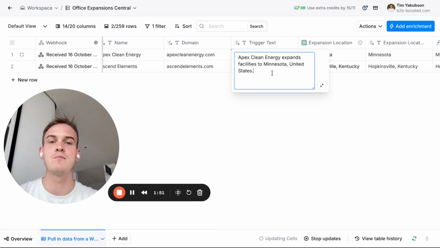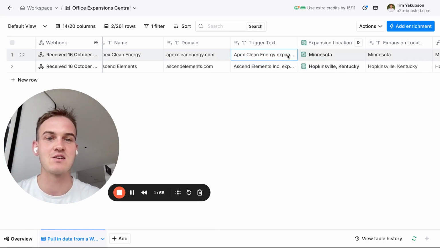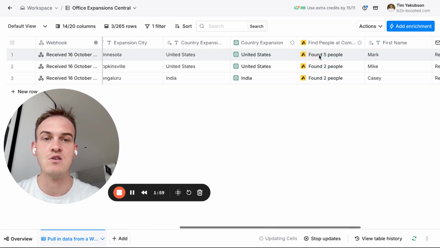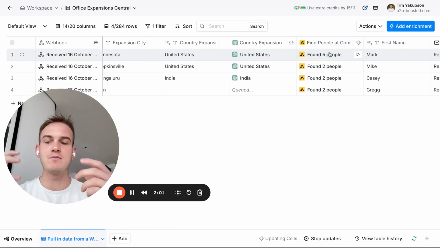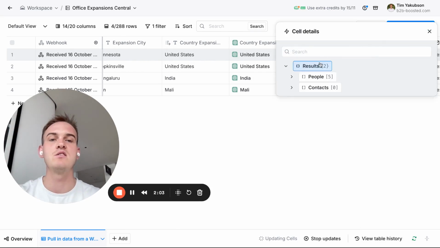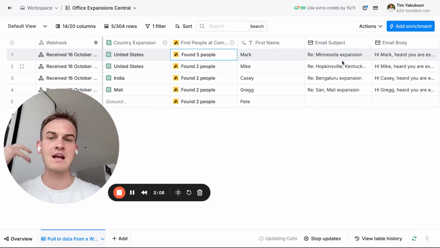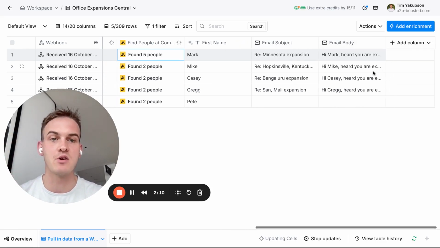For example, over here, this company expanded their facilities to another state in the US. We then identify the new location, we identify the new country that they're expanding into. We then find people within the company, so we're able to pin down people that are either founders, CEOs, whoever else we want to reach out to in those companies. And then finally, we're able to generate some sort of personalized email.